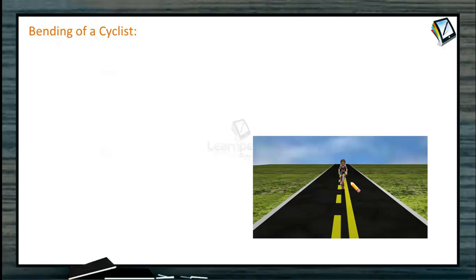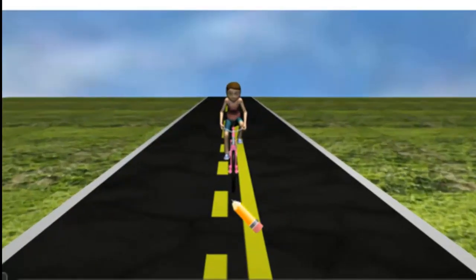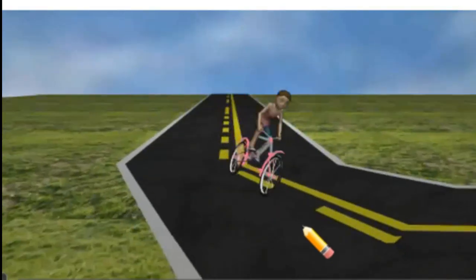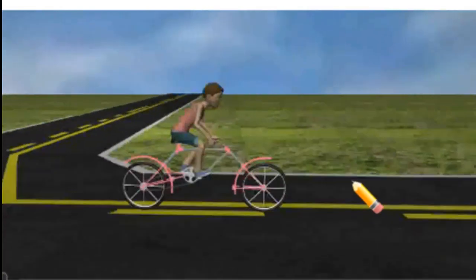Let us study bending of a cyclist. Now here a cyclist is moving on the level road. As he negotiates a curve, we will notice that always the cyclist will bend from the vertical position in which he is. So the cyclist is moving on a horizontal road comfortably. Now he negotiates a curve. You see, he has bent.